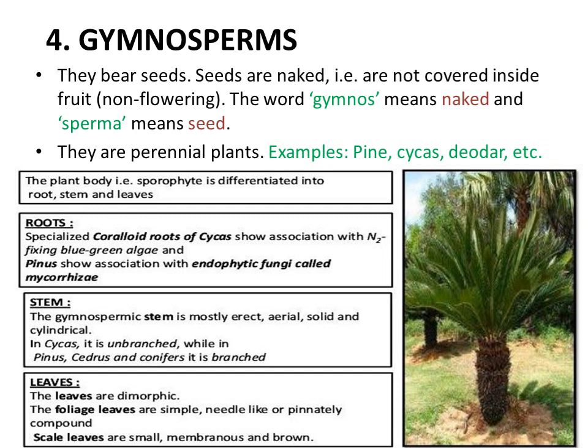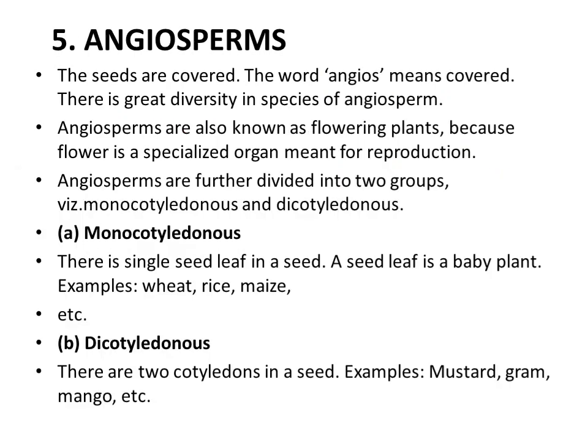If we talk about the leaves of these gymnosperm plants, they are dimorphic. That means there are two types of leaves seen in these plants. Foliage leaves which are needle-like, very sharp, and the scaly leaves which are very small and membranous, brown in color. So that was the appearance and morphology of the gymnosperm plants. The common examples are Pinus, Cycas and Devdar.